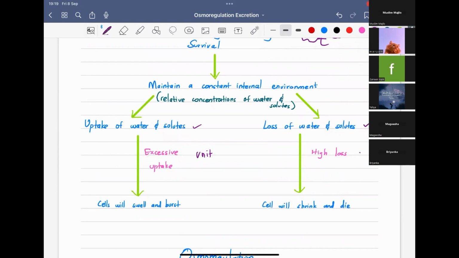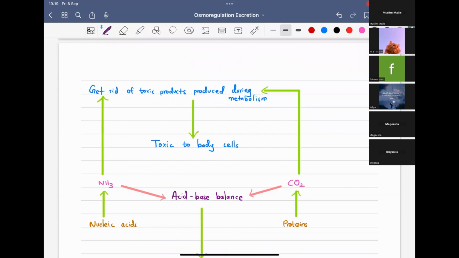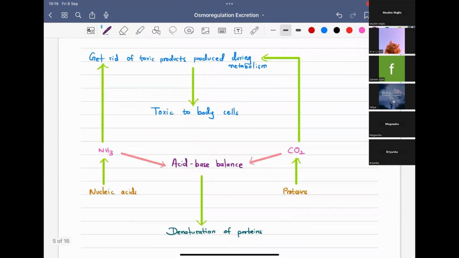Next, it is excretion. There are so many chemical reactions taking place in our body, which we call metabolism, and many toxic products are produced by metabolism. We have to safeguard the composition of the internal environment by getting rid of all these toxic products. Excretory end products and waste products are the same. Excretory end products will become toxic to the body cells if they accumulate in the body. I already told you.